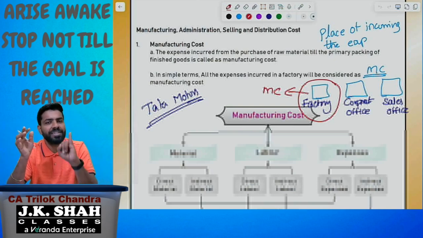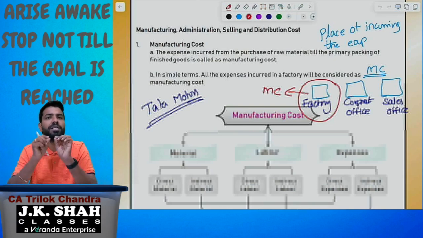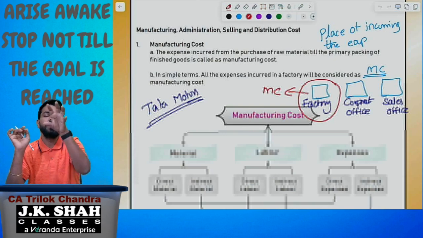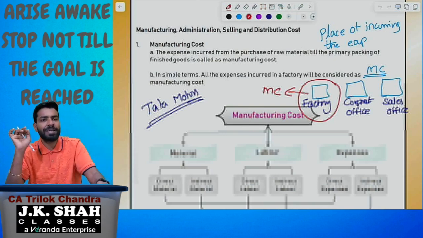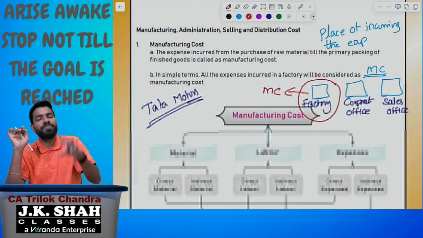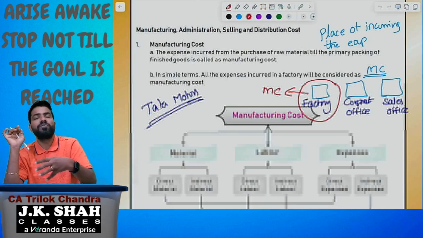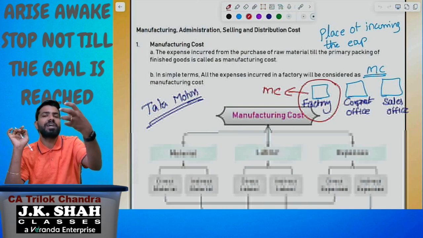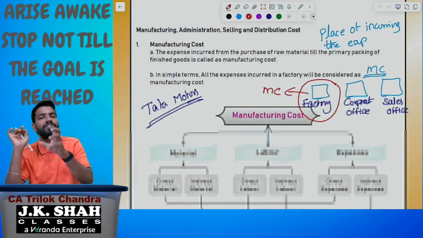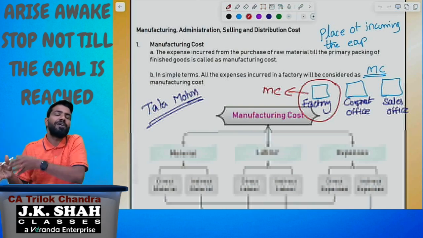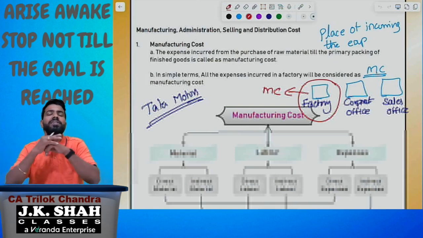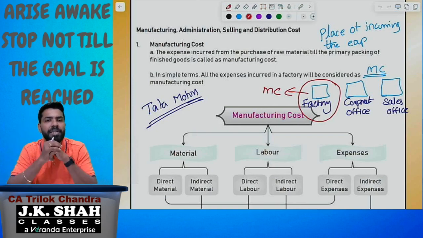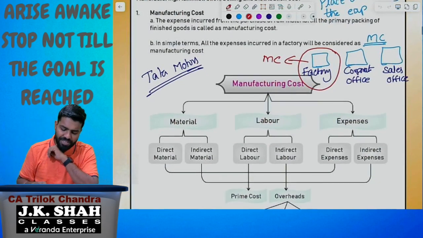When it comes to manufacturing, administration, selling and distribution, the classification depends on the place where we are incurring the expenditure. If the expense is incurred in the factory, we call it manufacturing cost. If incurred in the corporate office, administration cost. Expense incurred to promote the sales is selling cost. And expense incurred to dispatch the goods from the warehouse to the customer place is distribution cost. This classification is based on the place of incurrence. Keep it in mind. Okay, now look at here. Manufacturing cost.